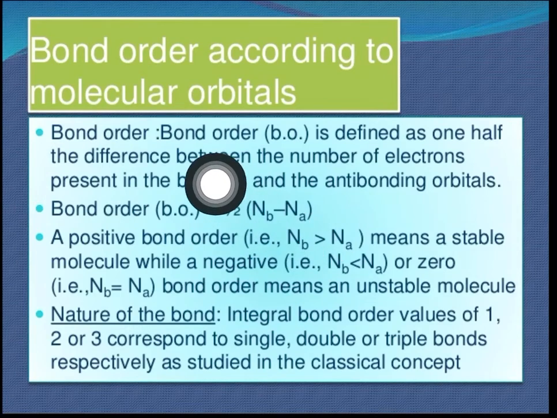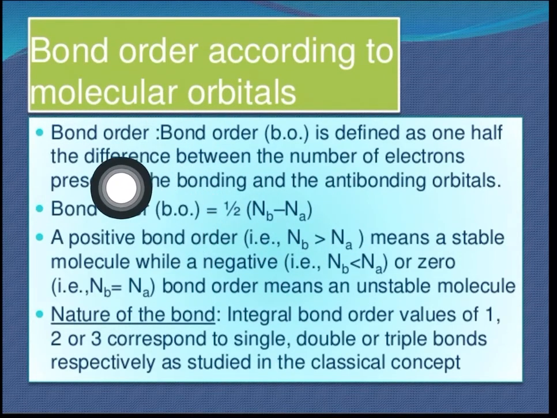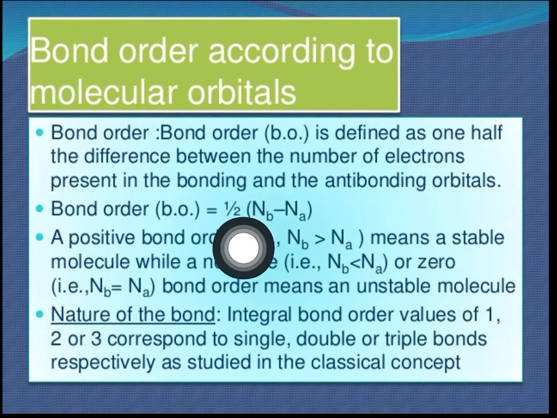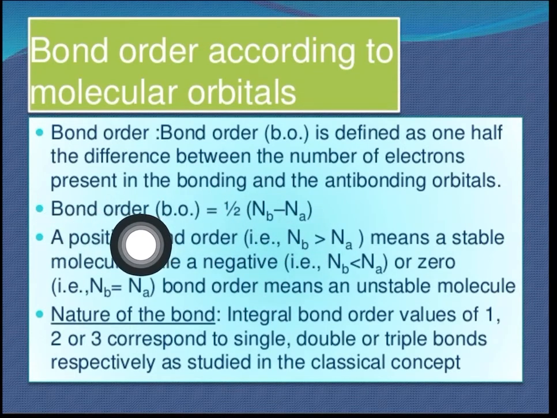Moving towards next, what is bond order? How can we decide bond order? Bond order का short form है BO and it can be given by half into bracket Nb minus Na. मतलब जितने इलेक्ट्रॉन्स बॉन्डिंग मॉलिक्यूलर ऑर्बिटल में हैं माइनस नंबर ऑफ इलेक्ट्रॉन्स इन एंटी-बॉन्डिंग मॉलिक्यूलर ऑर्बिटल, will give you the bond order.